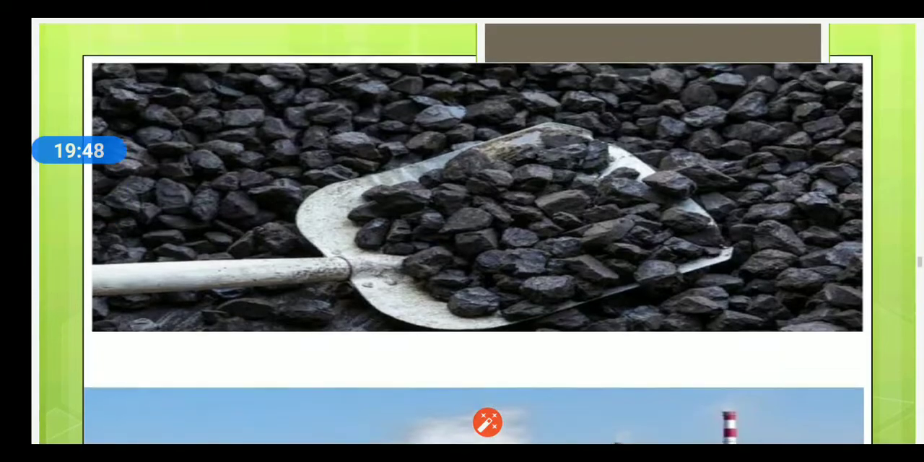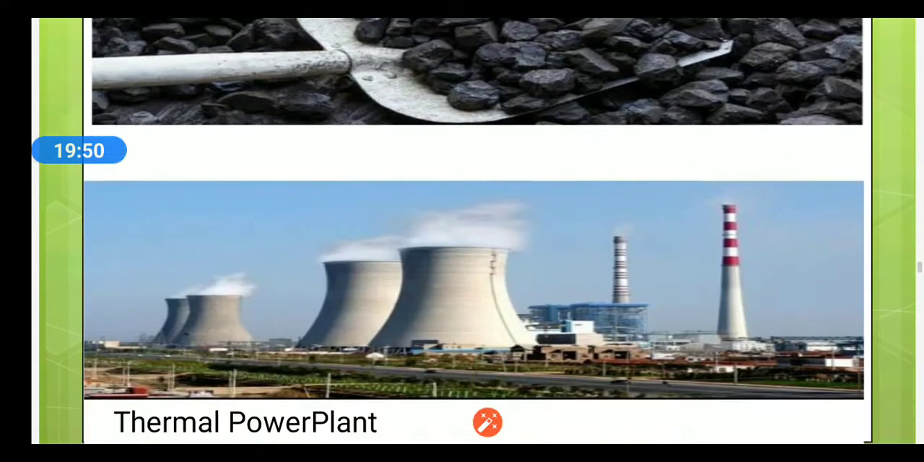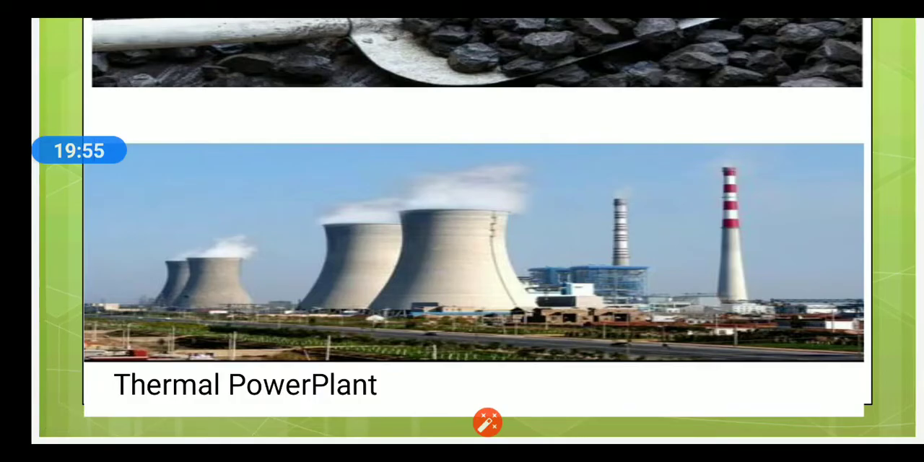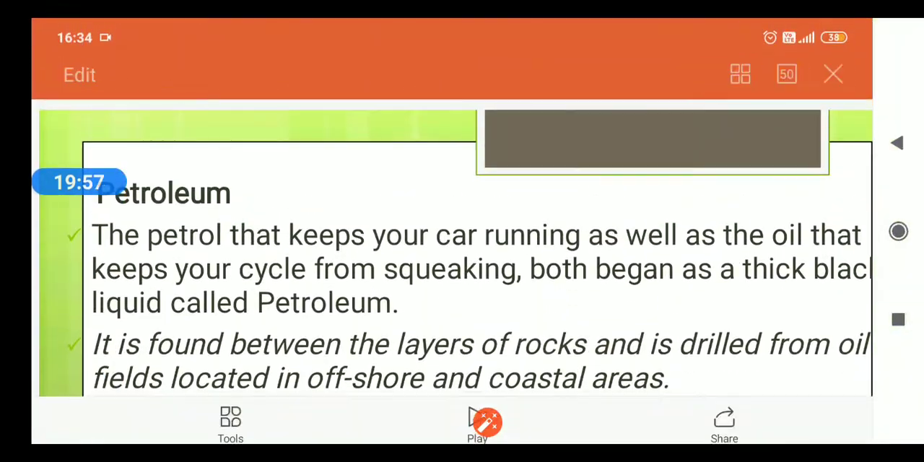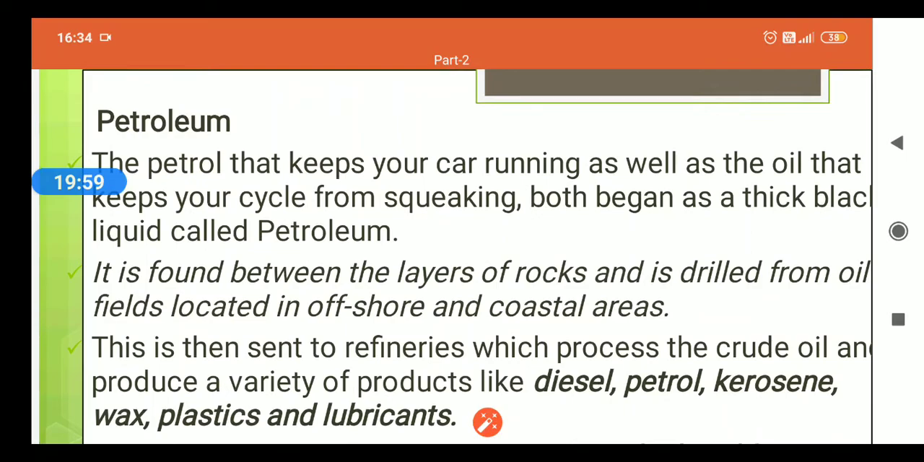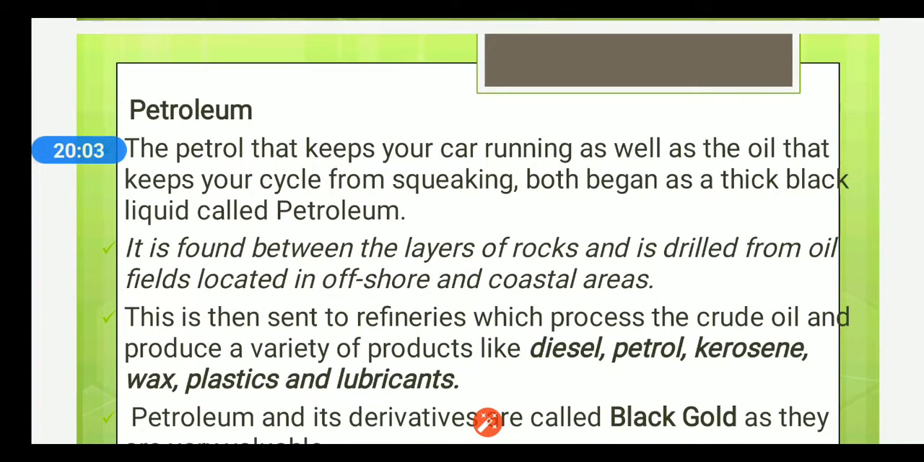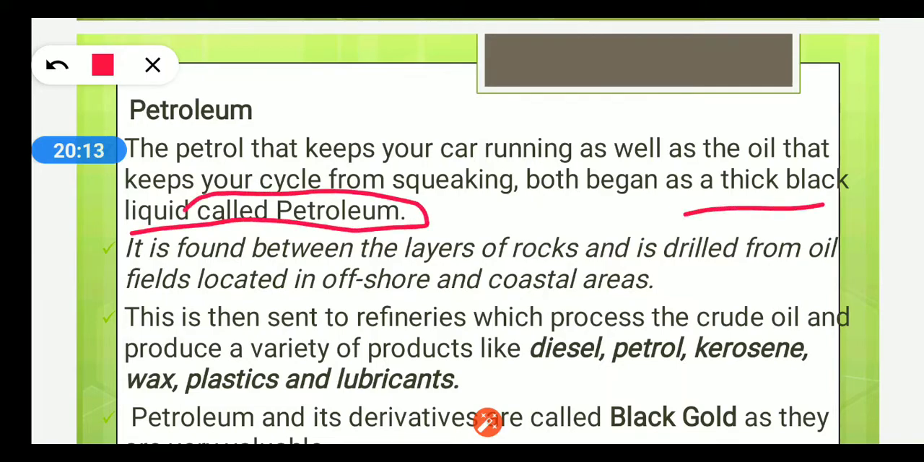Now this is coal, as you can see here, and this is the image of a thermal power plant. Now coming to petroleum. The petrol that keeps your car running, as well as the oil that keeps your cycle from squeaking, both began as a thick black liquid which was known as petroleum.